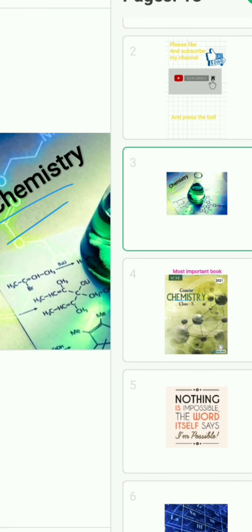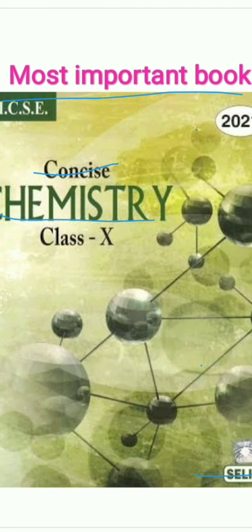So, by just looking at this image, you must have got an idea that today I am going to deal with chemistry. Yeah, it's true. Today I am going to deal with chemistry. And the book which I am going to follow is Concise Chemistry by Selina Publication. It's the most important book and it has its own value. Every ICSE student should follow it because it provides a detailed analysis of each and every chapter.